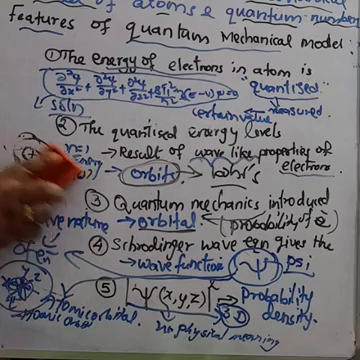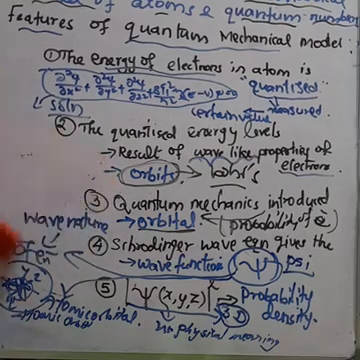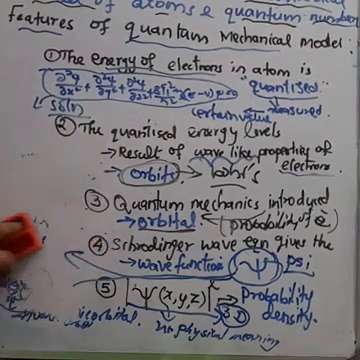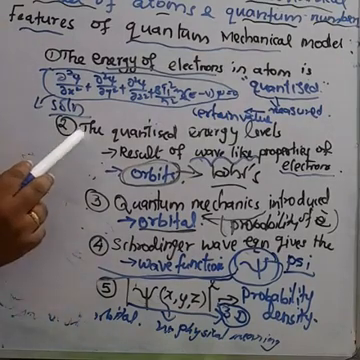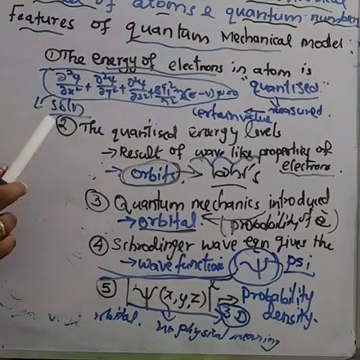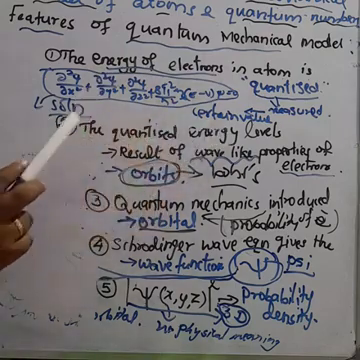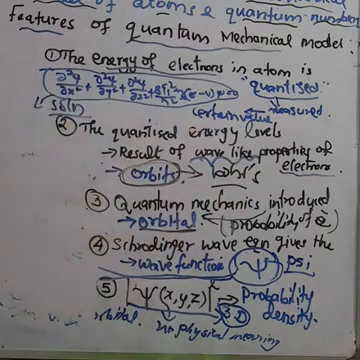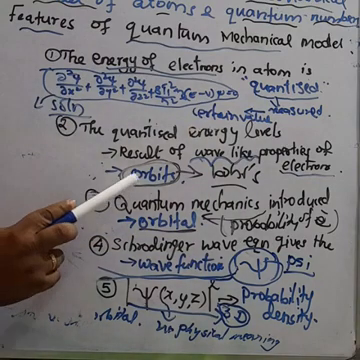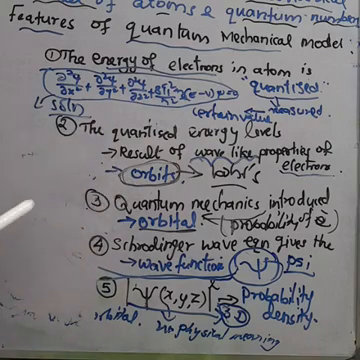Let me repeat. What about the first point? The energy of electrons in an atom is quantized. What is the second point? This quantized electronic energy level results from the wave-like properties of electrons. The solution of the Schrodinger wave equation gives the allowed energy levels, called orbits. And what about the third point?